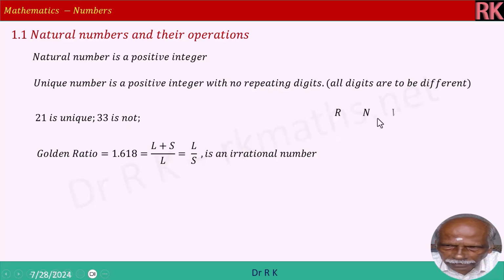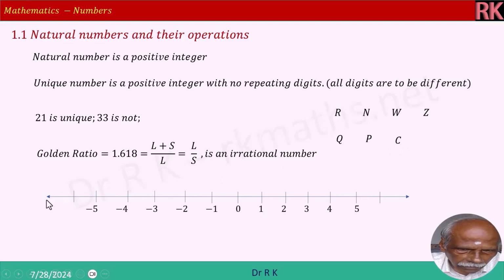So, real number, natural number, whole number, integers, rational numbers, irrational numbers and complex numbers. These can be represented as unique sets. Now here is a real number line starting from 0, towards right positive integers, towards left negative integers. And this is a golden ratio. A is a long L, B is S. So L plus S divided by L is 1.618.